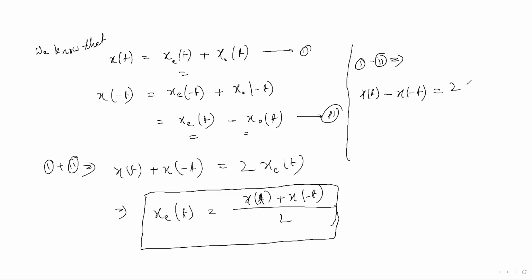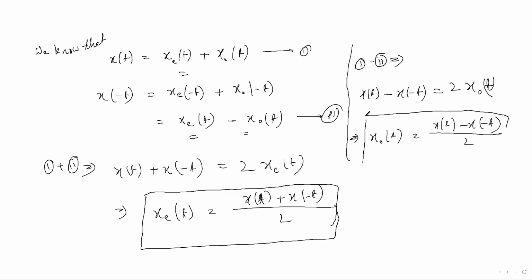So it will come on the right side as x naught t, twice x naught t. If you extract the x naught t only, then what will be the equation? x of t minus x of minus t by 2. These two equations are very important. This is how we get the even part and odd part from a signal when a signal is given. These two equations are very important.